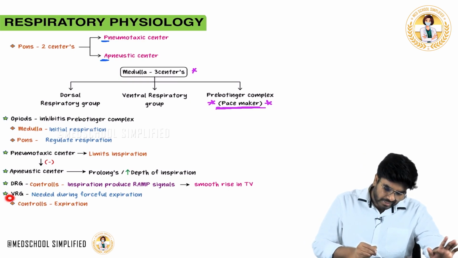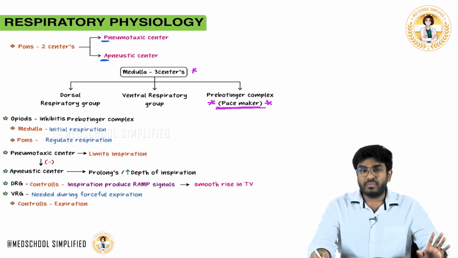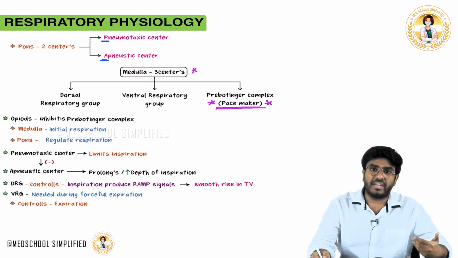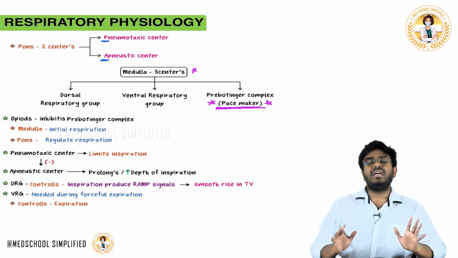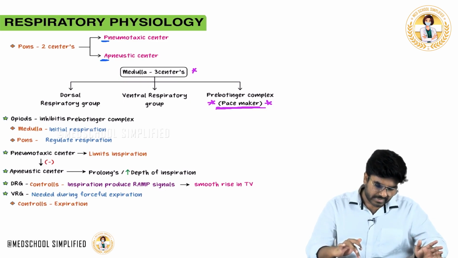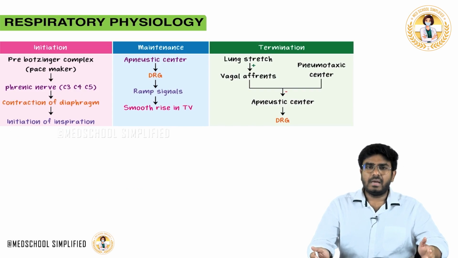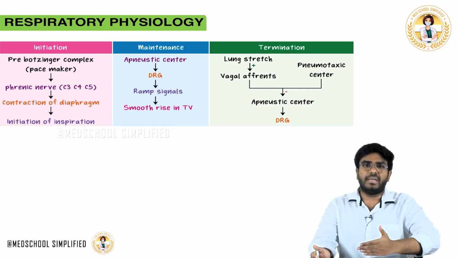But if I am talking about the ventral respiratory group, VRG, the ventral respiratory group will be helpful only during forceful expiration. It is needed during forceful expiration. It controls the expiratory part, which is not that important for your exams. Now, let's see how inspiration is initiated, maintained and terminated.